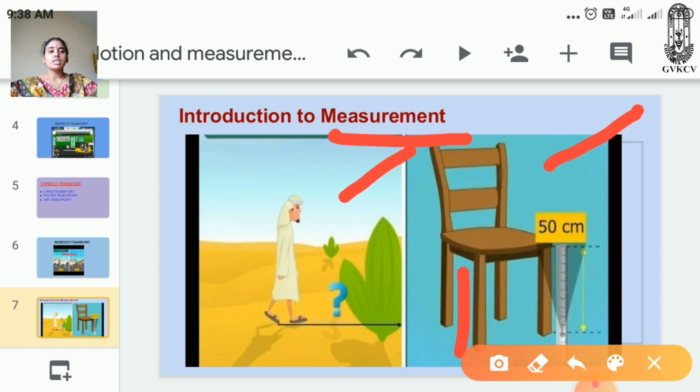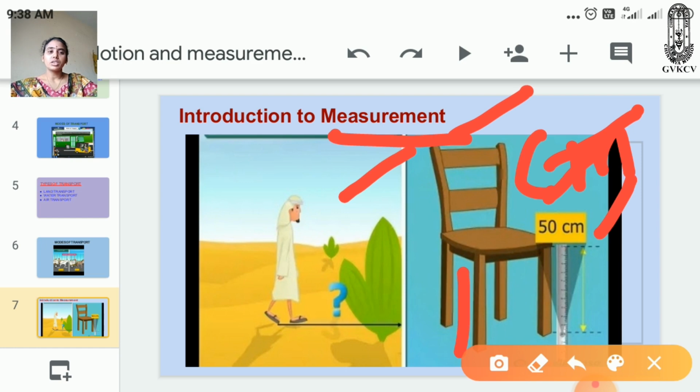So what is measurement? Measurement is nothing but comparing an unknown quantity with a known quantity. The known fixed quantity is called a unit. What is meant by a unit? Centimeter is a unit. When you derive the result of a measurement, you get it in two parts. What are the two parts? One is the number, and the other is the unit.